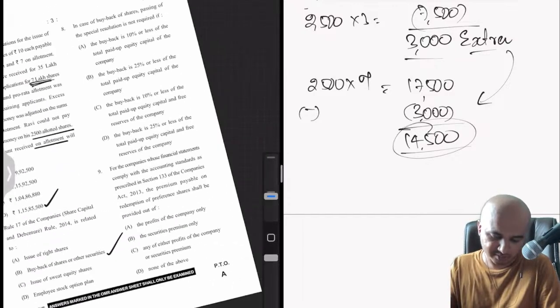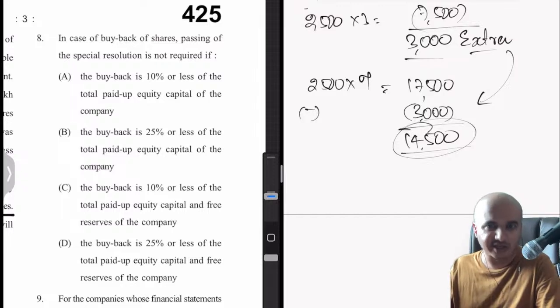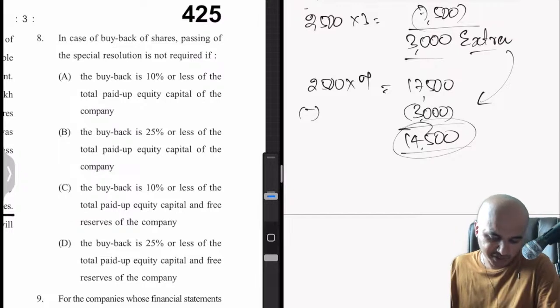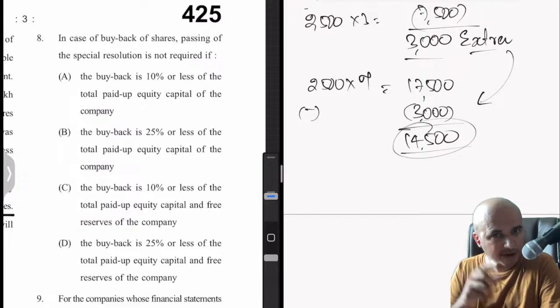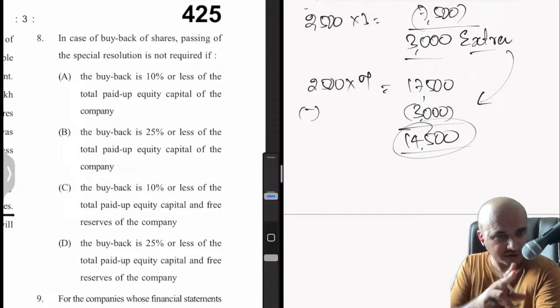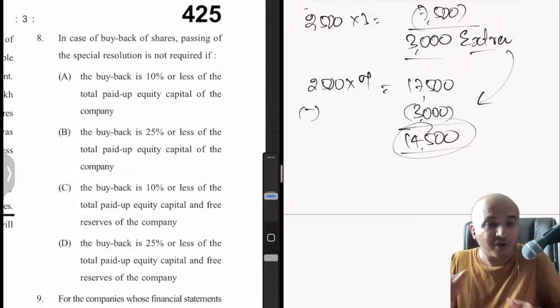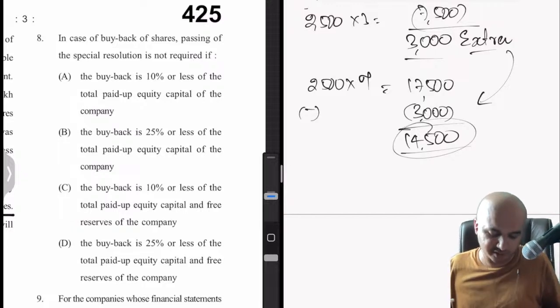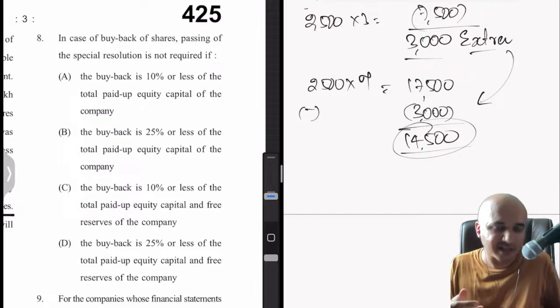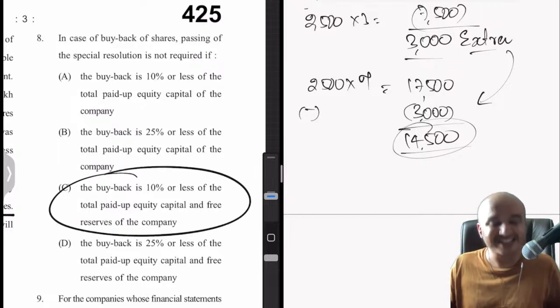Okay, let's move on. Once again there is a theory question which is also related to the same Rule 17. In case of buyback of shares, passing of special resolution is not required. As I said earlier, depending on the amount of share capital you buy back, your resolution will change, whether it is an ordinary or special resolution. So that is exactly the question they have asked: when do we not require a special resolution? Very simple. When you are buying back less than 10% of your total paid up equity and free reserves. That is option C.